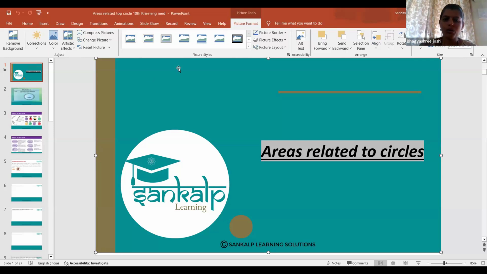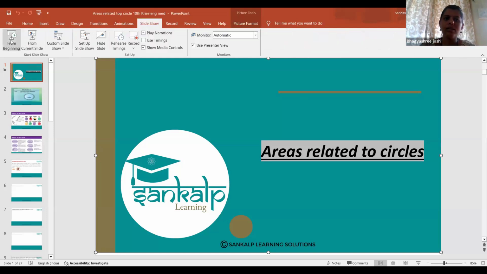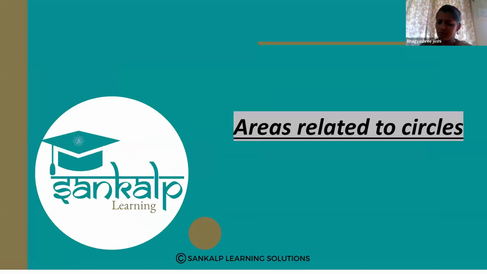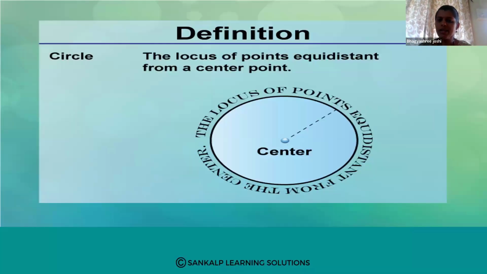Yes. So areas related to circle. Before starting with the topic, shall we discuss some introduction? First, what do you mean by circle? Circle is the locus of a point equidistant from a center point.